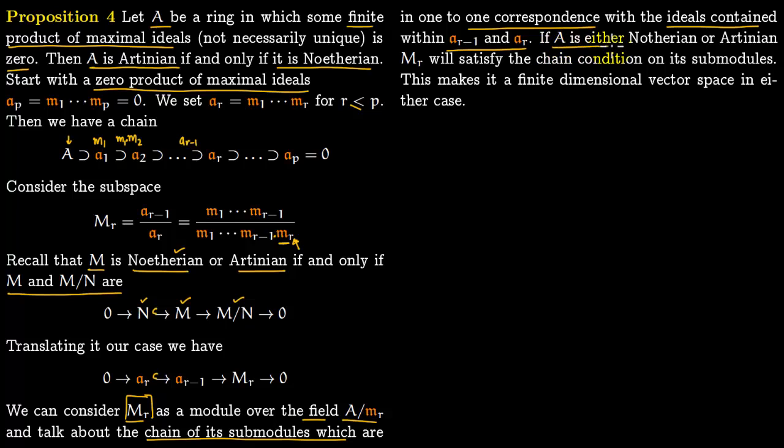Now if A is either Noetherian or Artinian, then M_R will satisfy chain conditions. So it will satisfy either the ascending chain condition or the descending chain condition. If it satisfies the ascending or descending chain condition on the submodules, this will make it into a finite dimensional vector space in either case. So essentially the idea is that M_R will become a finite dimensional vector space.